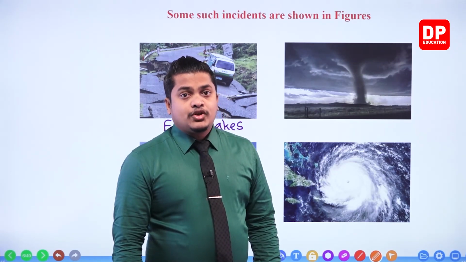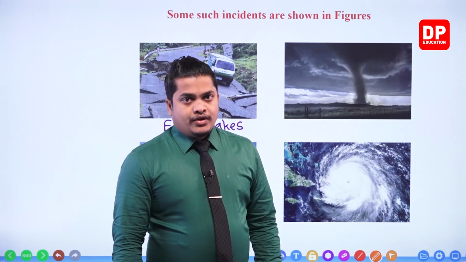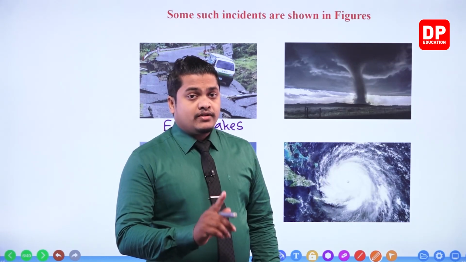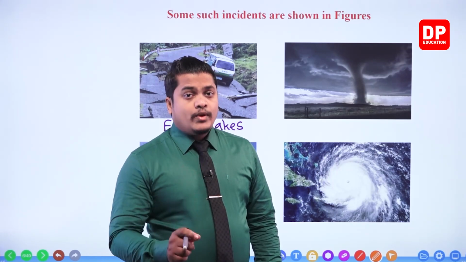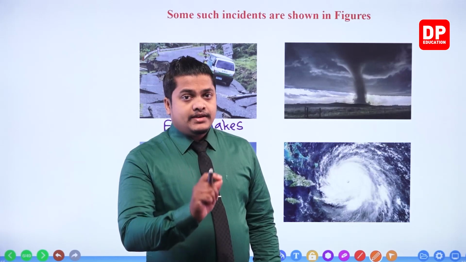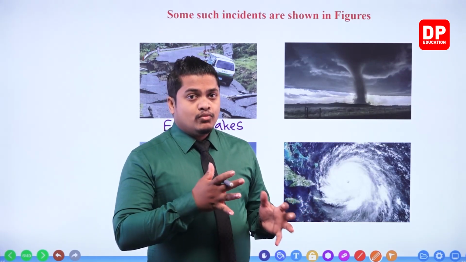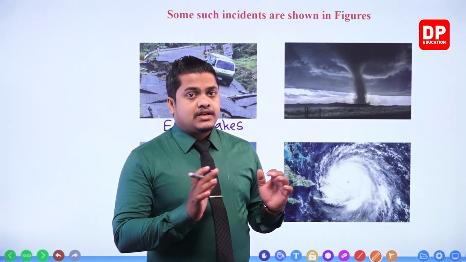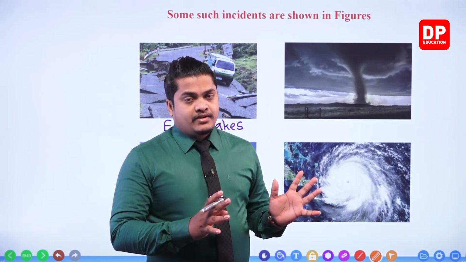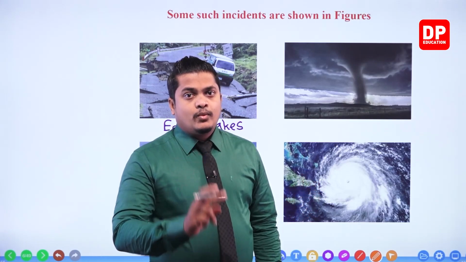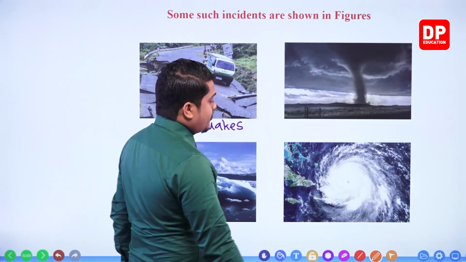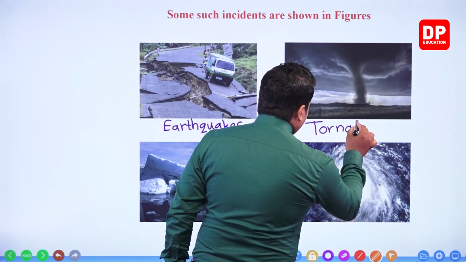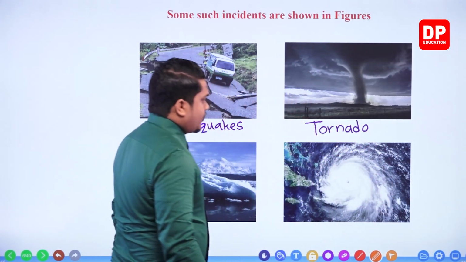This is called a tornado, a twister kind of wind, rotating here and there, and it's going to move by destroying each and every property and life around a certain area, right? It's like a twister of wind. So this is called a tornado then. Tornado.